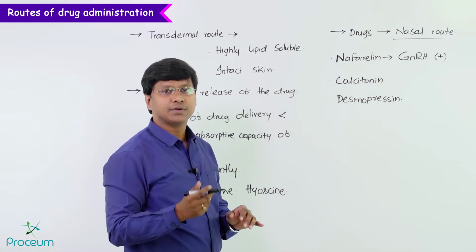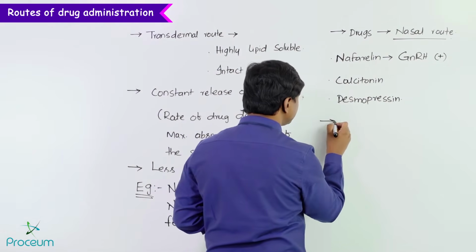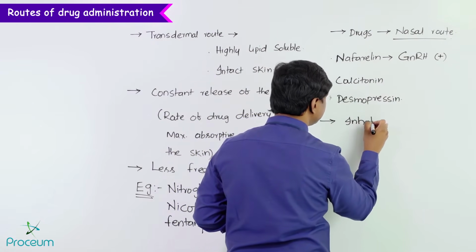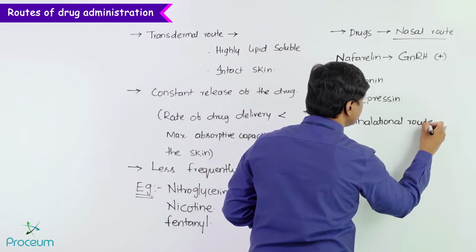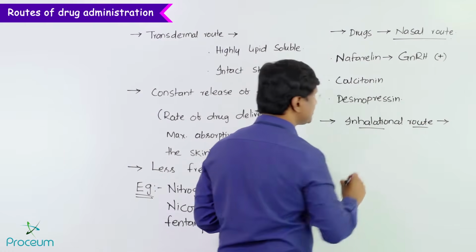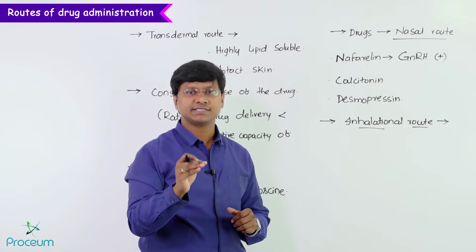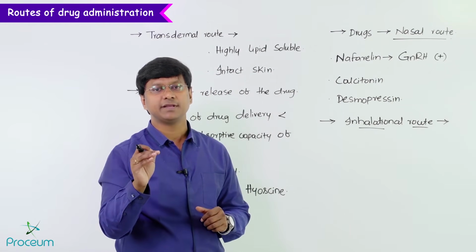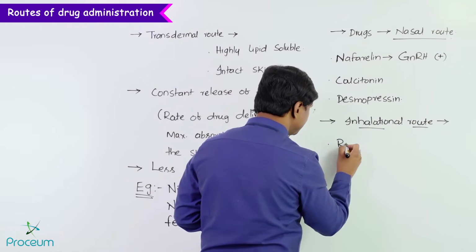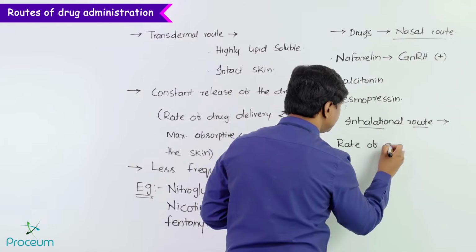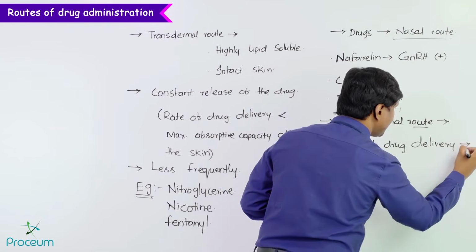Now, let me tell you about the inhalational route and what are the drugs which are administered via the inhalational route. Remember, inhalational route is the route by which the rate of drug delivery can be controlled like IV infusion. So here the rate of drug delivery can be controlled.